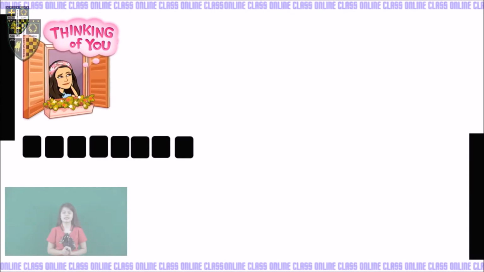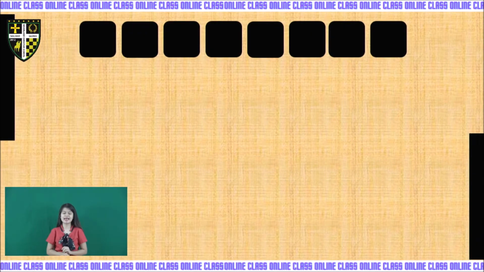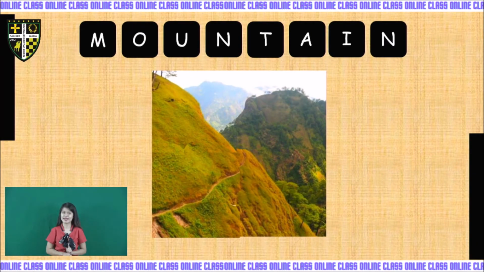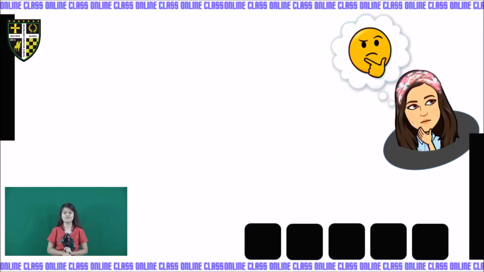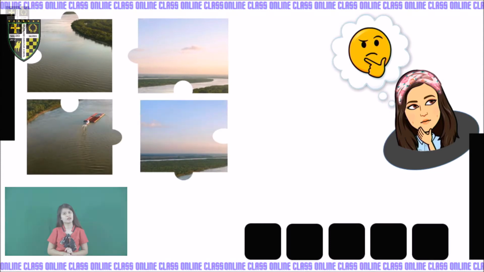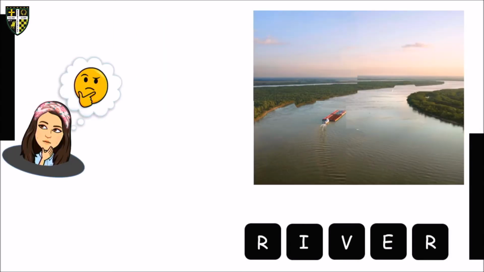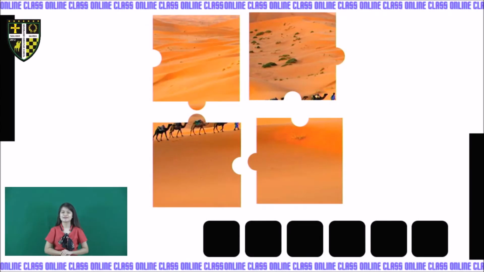First one, here. What do you think it is? Well, it is mountain. Very good. Okay, next. What about this one? What do you think it is? There are 4 pictures, and once you put them together, it is a river. Again, river. Next one, we have here. Give you seconds. Think. Yes, you're right. It's a desert.